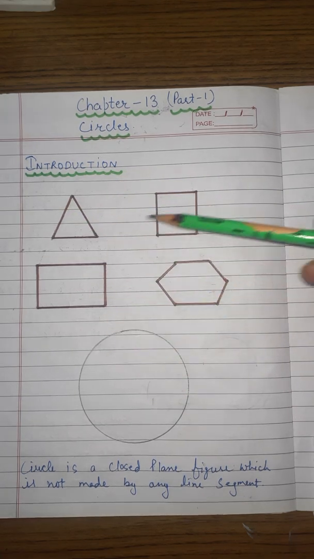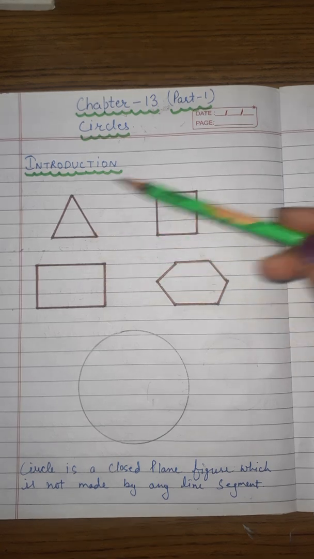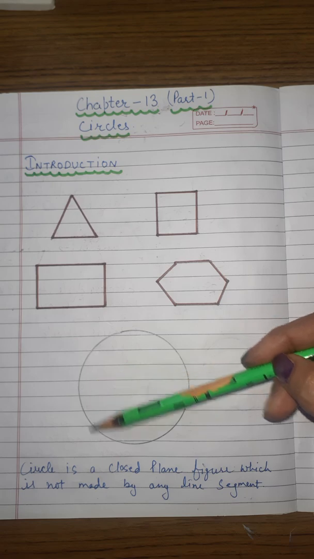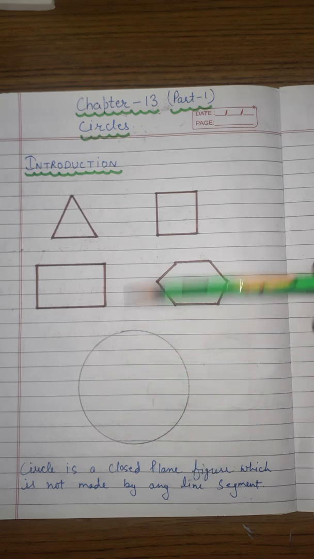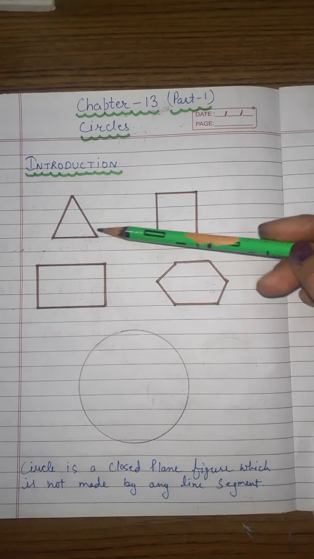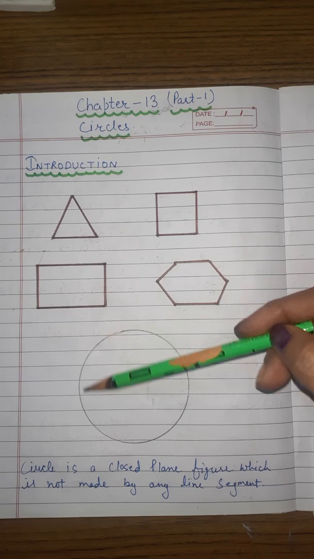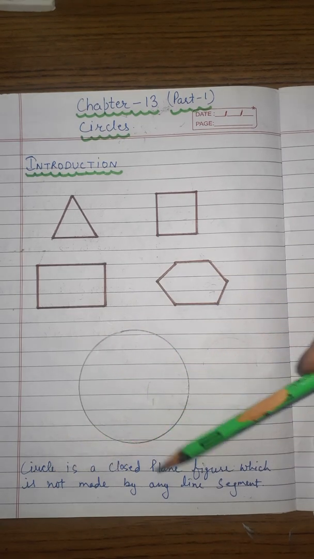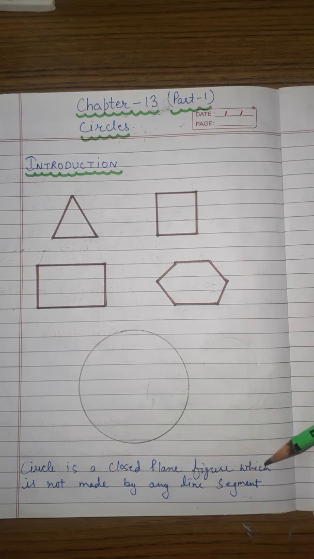You can clearly observe that these four shapes are made by line segments, but there is no line segment in the circle, as a line segment is a straight path, but there is no straight path in the circle. So we can say that a circle is a closed plane figure which is not made by any line segment. In your surroundings, in your environment, you can see many objects which are like a circle.